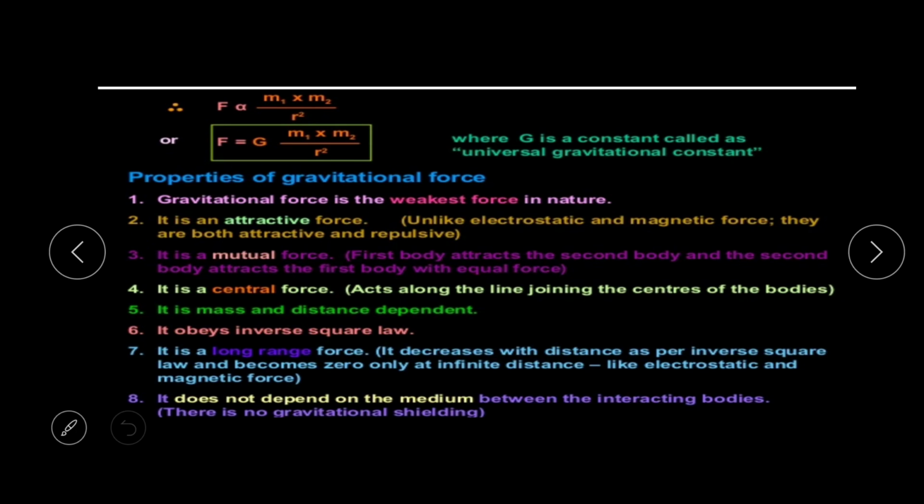Remember that. Number 3, it is a mutual force. That means that the first body attracts the second body and the second body attracts the first body with equal force. They attract each other with the same force. That's why it is a mutual force. Number 4, it is a central force. So remember that it is a central force. It acts along the line joining the centers of the bodies. That's why it acts on the center of the body.